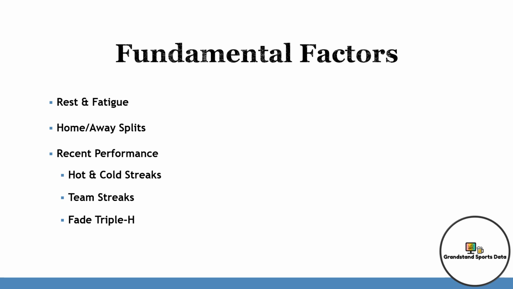And finally, the last bullet is another system that we have: Fade Triple H. Triple H standing for the home hot hand. So if a home team is on a 4-game winning streak, you bet the away money line. This system would have made money in 9 of the last 12 years and comes up in the odds almost 100 times per year.